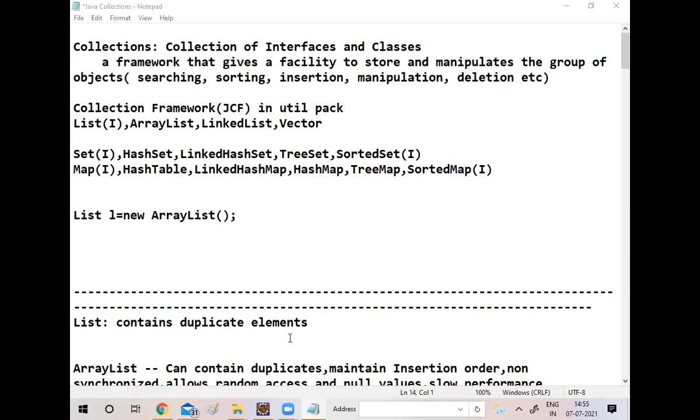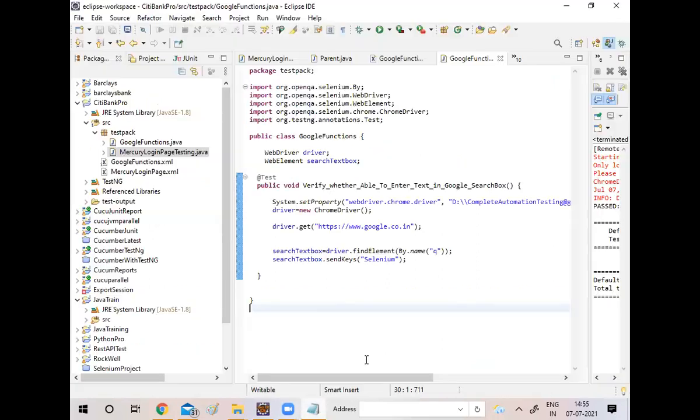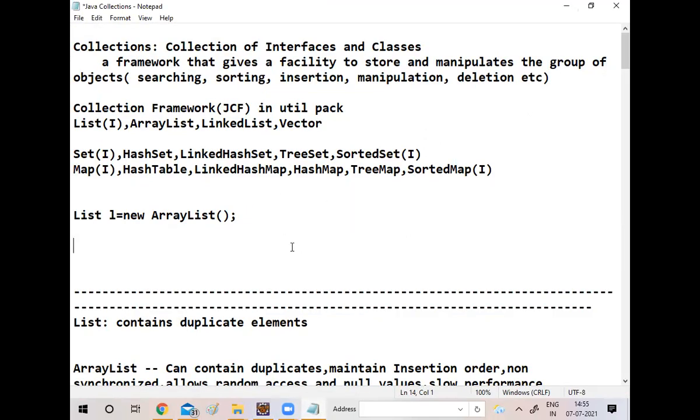Fine. You're able to see my screen, right? Yes. Okay.